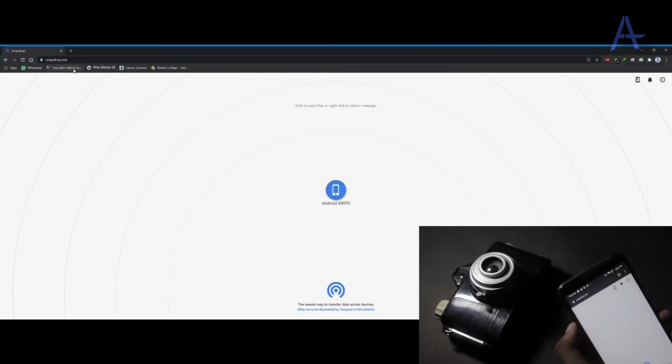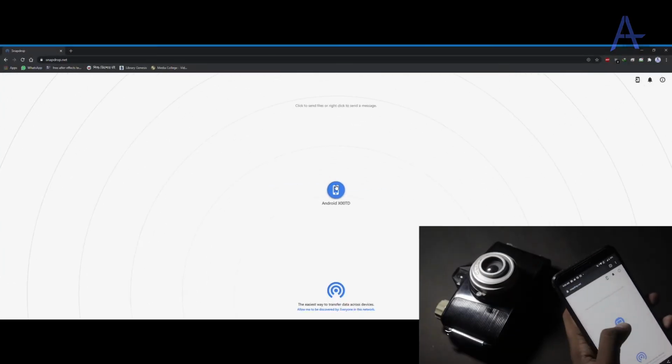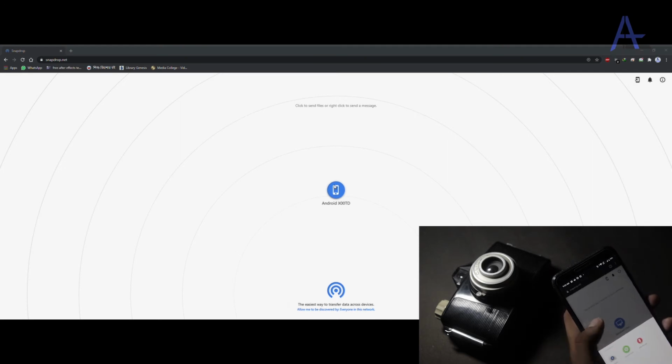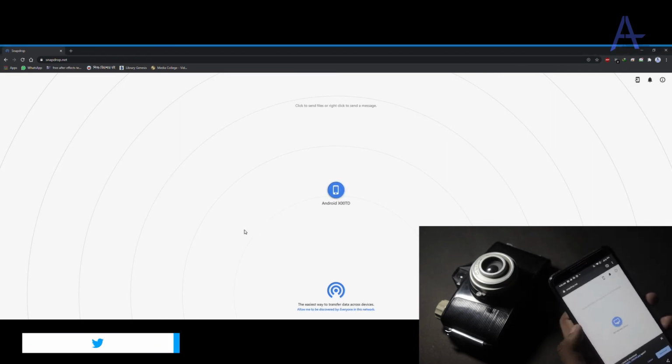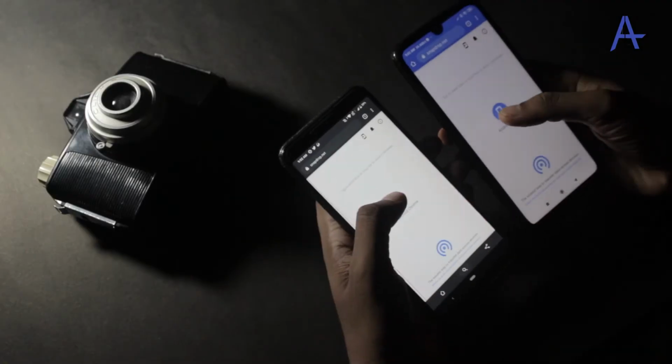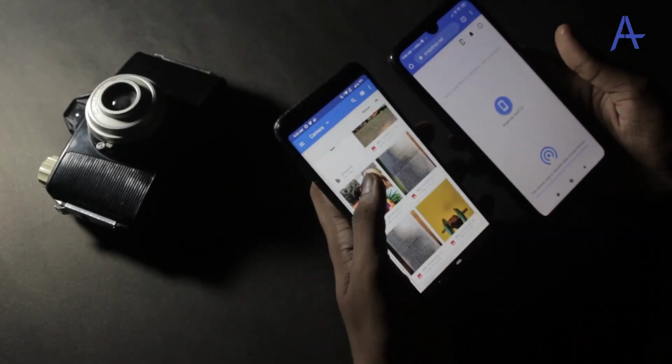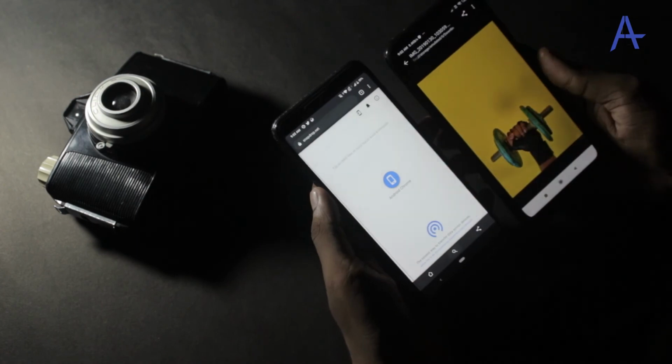Moving on to the second way, you don't need to use any app. Just go to www.snapdrop.net and you are good to go. It can be described as the Android version of AirDrop and works both on PC and smartphone as long as you are on the same network.